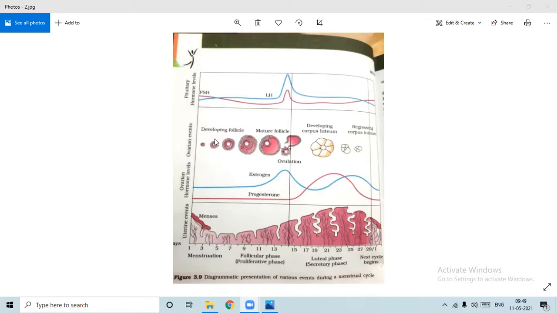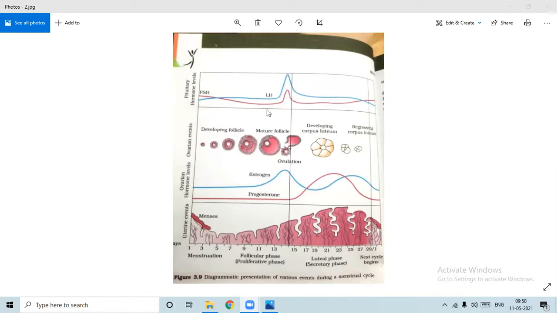At the time of birth, various ovarian follicles are there. They get developed, and more and more follicular cells are laid. See the primary follicle, secondary follicle, tertiary follicle. And what is the function of those follicular cells? They secrete the hormone estrogen, right? So the estrogen level will increase when the follicle stimulating hormone increases. See, this level is increasing, right? And here the LH level is also increased. LH surge means when maximum LH is there, then the ovulation takes place. Now here the FSH is also maximum.